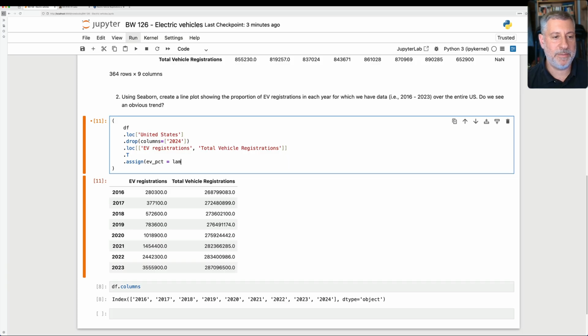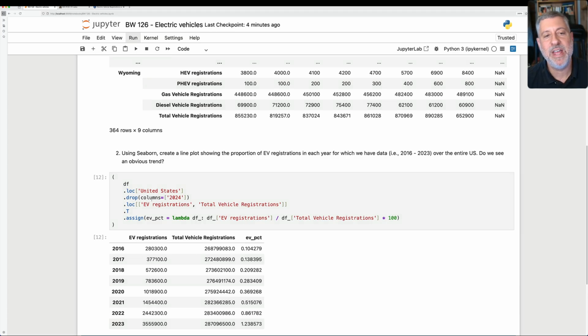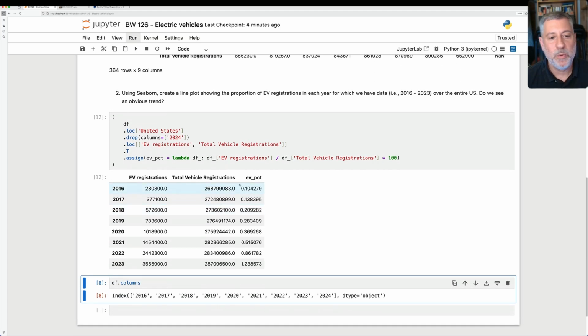So I'm going to give it a lambda df. That's the data frame we got from the transpose. I'm going to say df of EV registrations, making sure that it's lowercase, divided by df of total vehicle registrations, making sure it's uppercase. Right, so that will give me that percentage, and I can do times 100, and then it can be a real percentage number. And if I do this, look, now I have a 3-column data frame where the third column is the percentage of EVs that we see overall in the United States.